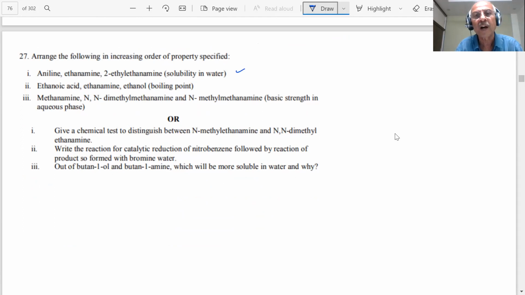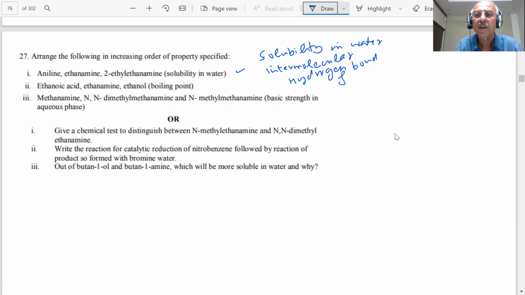So it is related to the formation of hydrogen bonding because of its solubility in water. Whenever we discuss solubility in water, students, that means we are talking of the formation of intermolecular hydrogen bond with water. So we know that primary amine, 1 degree amine, will have more hydrogen bonding because 1 degree amine has how many hydrogens, students? 2 hydrogens. So 1 degree amine will be the highest in these types of questions.